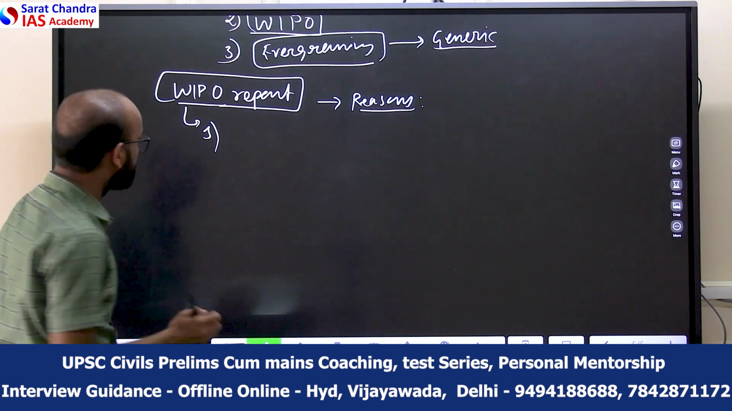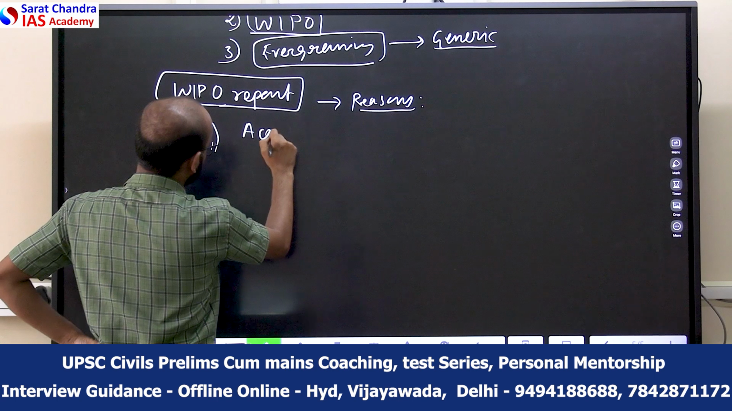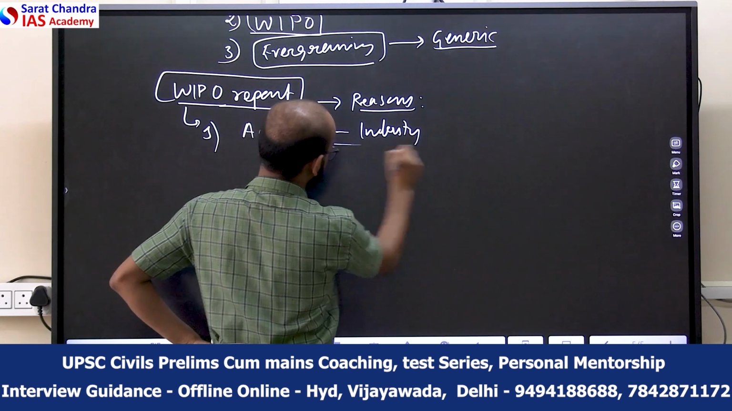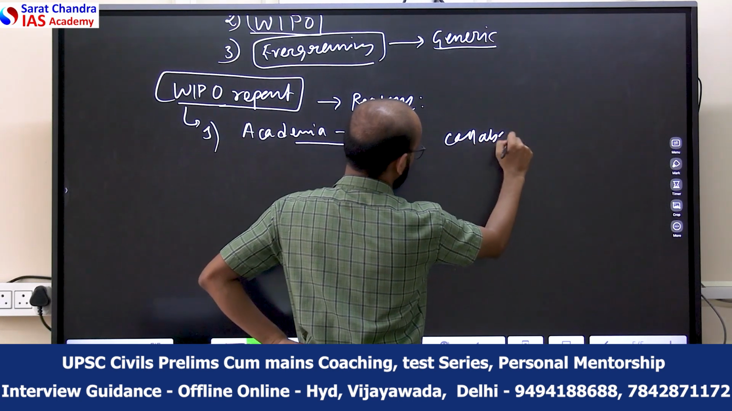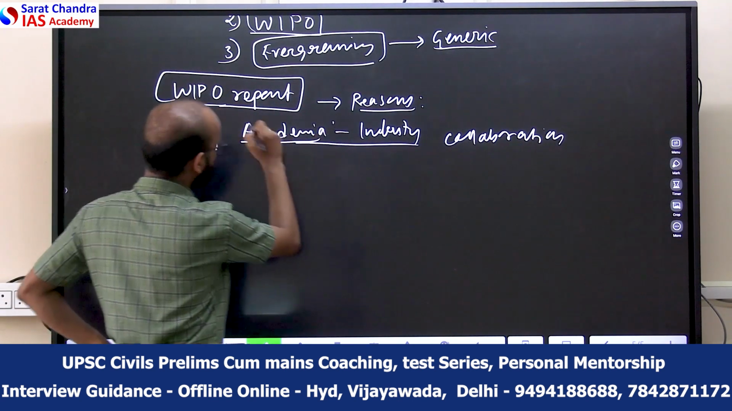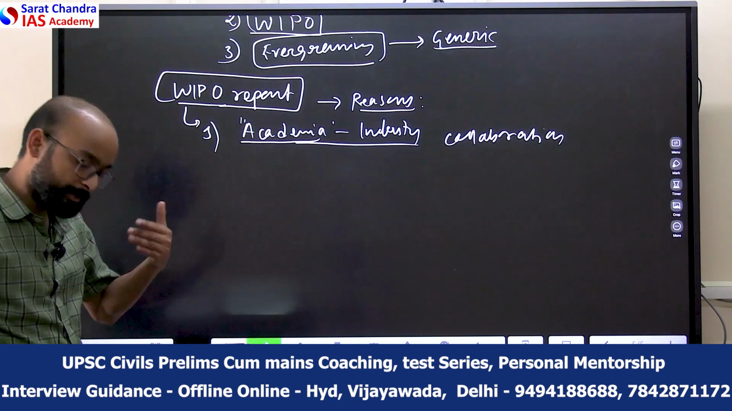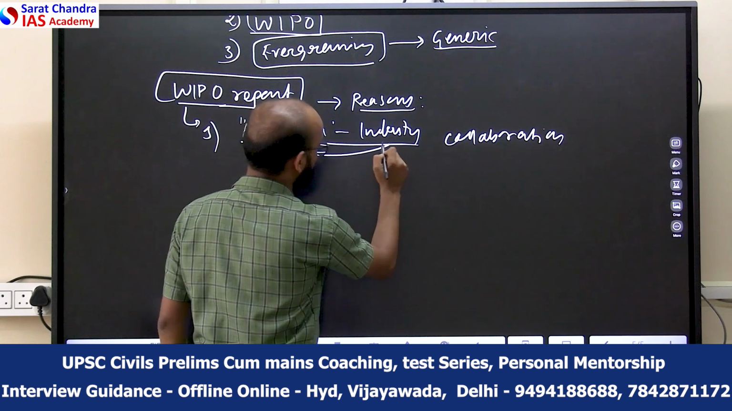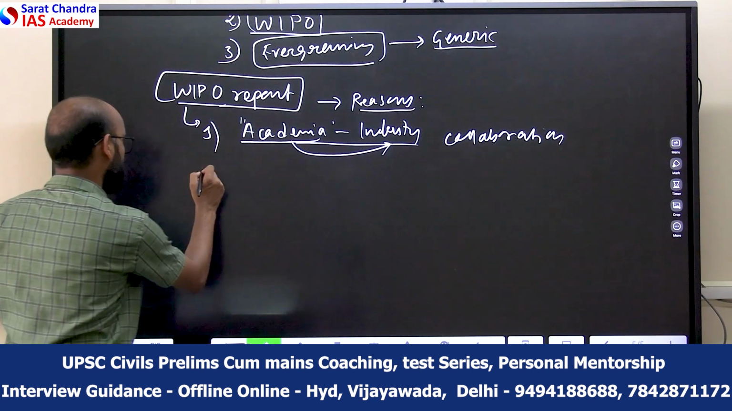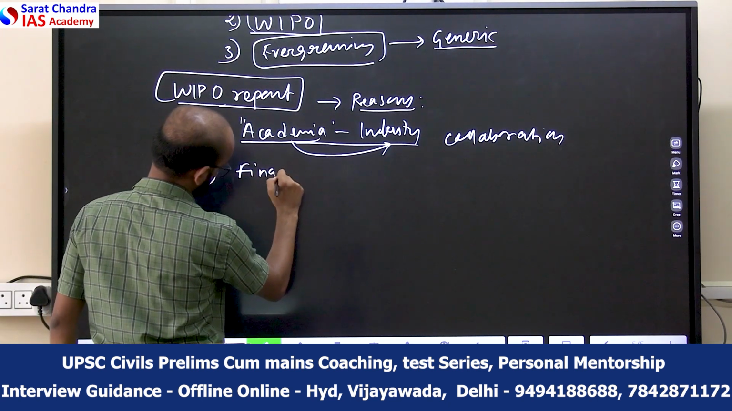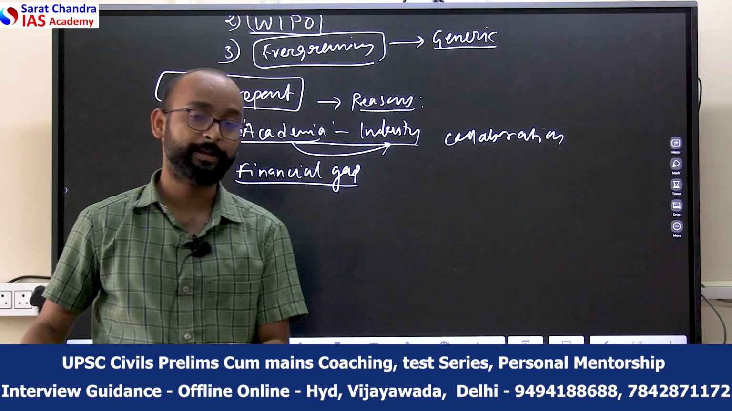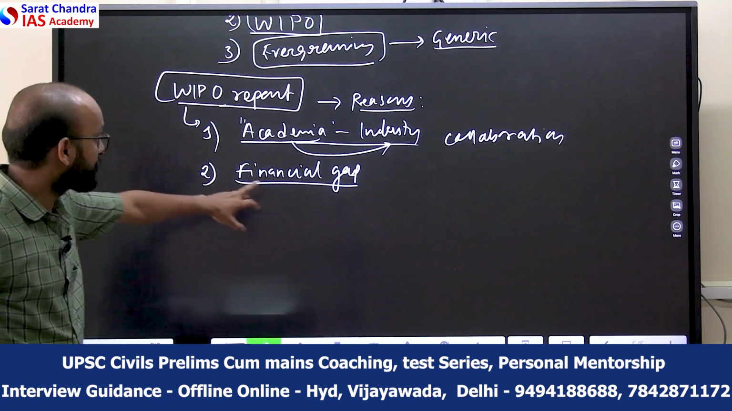For example, one of the key reasons here is that the academia and industry interface, this collaboration, is weak. Despite academia producing new patents, they are not being translated or adopted by the industry, because there is a gap between academia and industry. The second important point is the financial gap. The financial requirement to implement that particular unique idea may be one of the reasons.